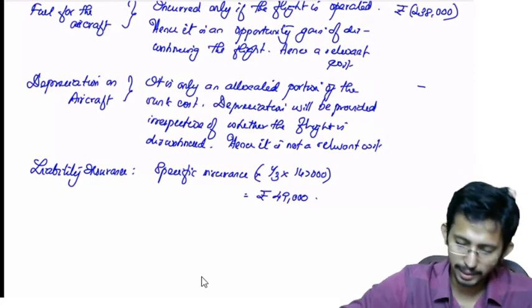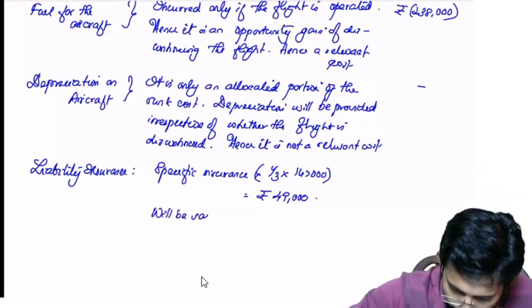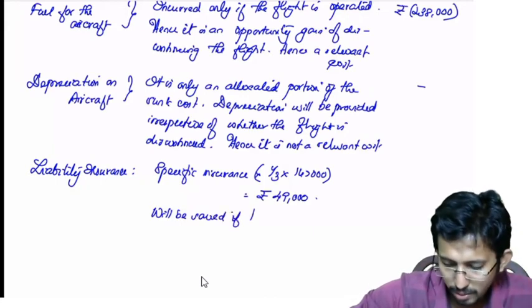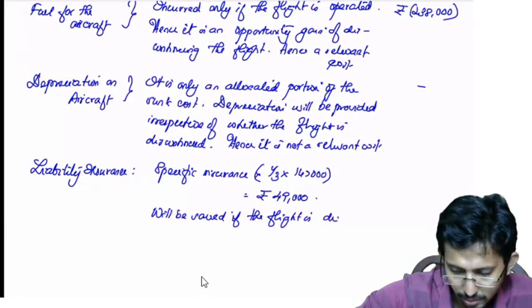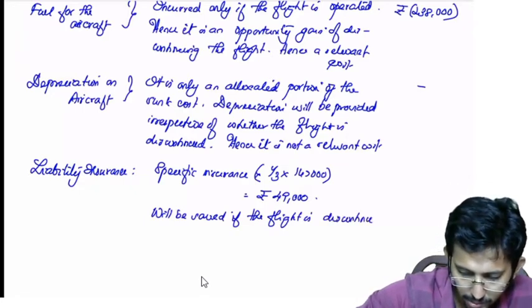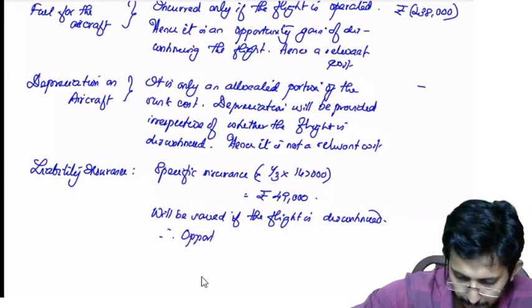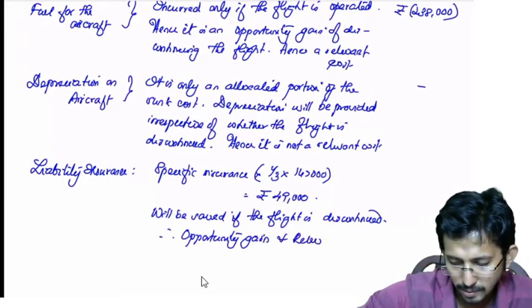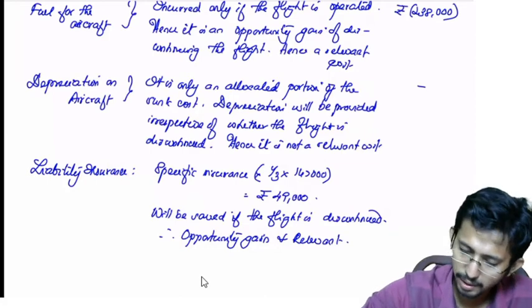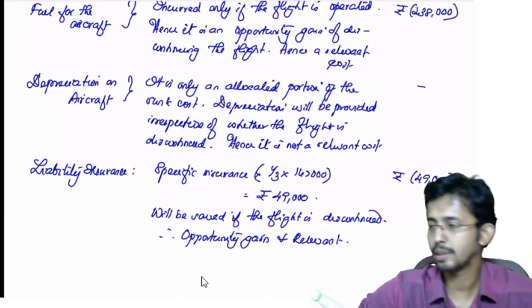So it is an opportunity gain, and relevant. It is a gain, so I am putting it as negative 49,000.